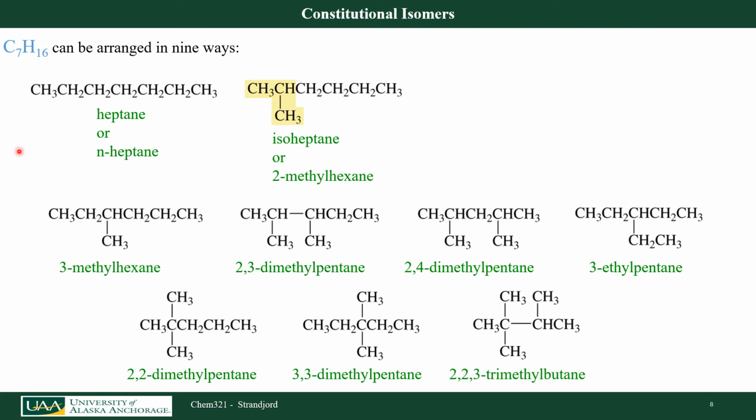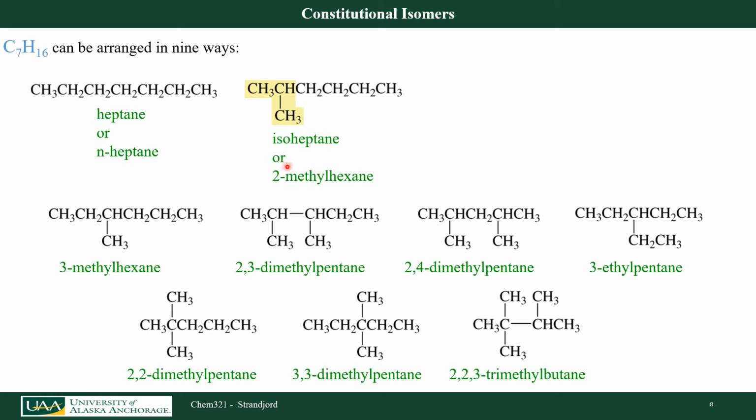If I have a hydrocarbon with 7 carbons in it, notice I'm still going to have my 2n plus 2 formula here. 2 times 7 is 14 plus 2 is 16, so I know it is a saturated hydrocarbon. I could have the linear version, n-heptane. I could have the isoheptane.